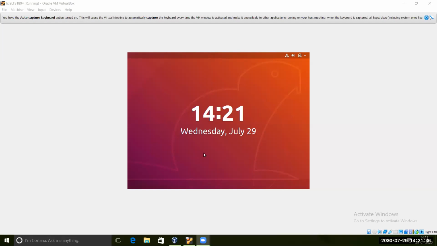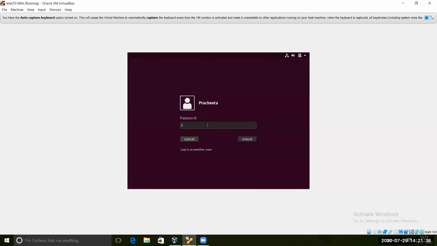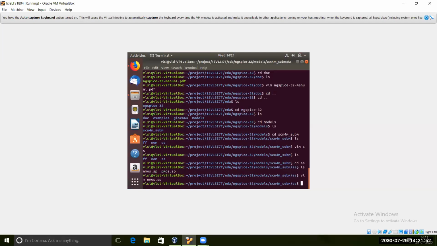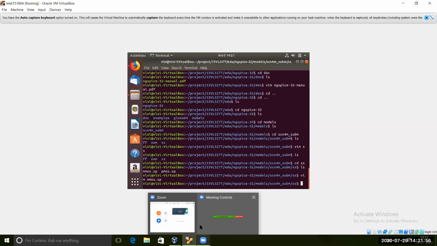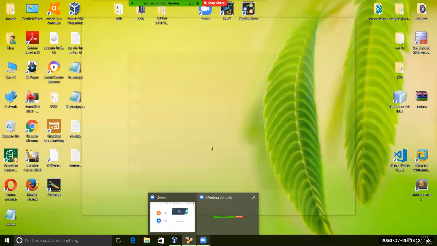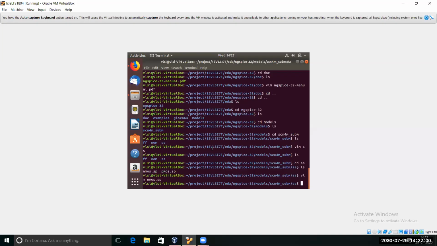To edit any bashrc file, you have to know some vim commands: how to insert a line, how to copy, how to save and exit, and how to only exit. These basic things you should know, otherwise it is very difficult for you to do.